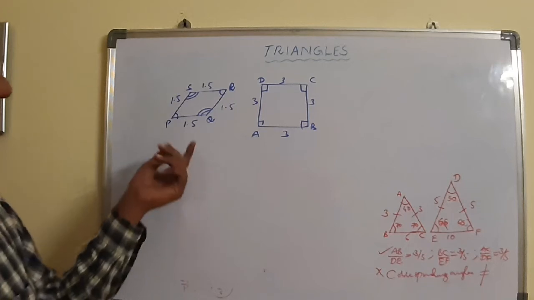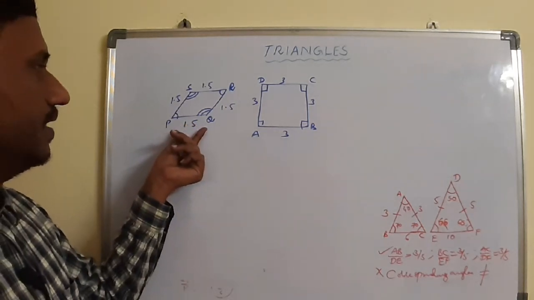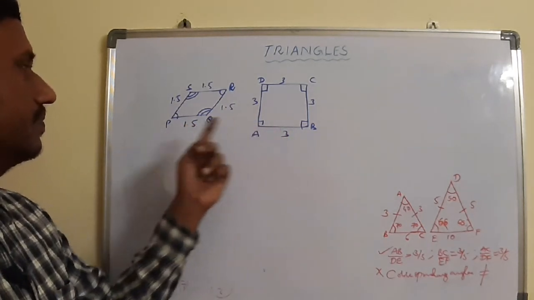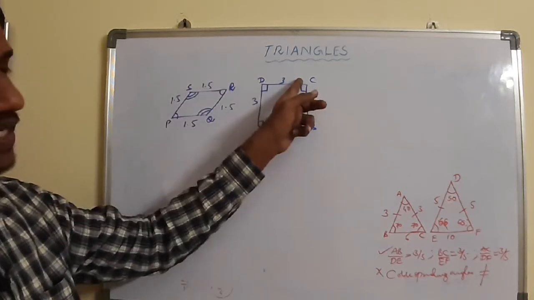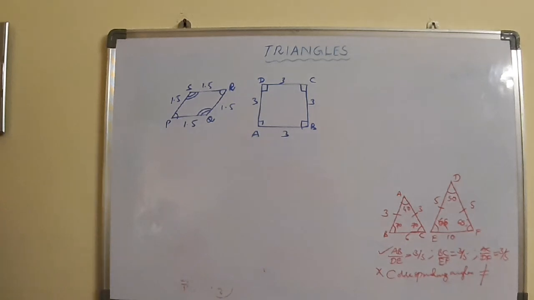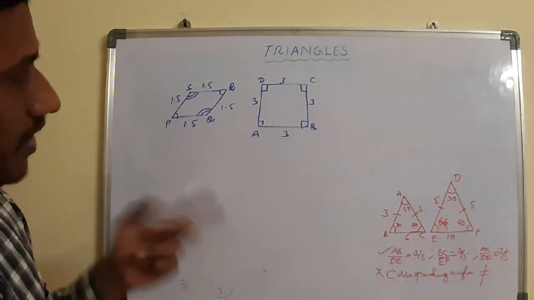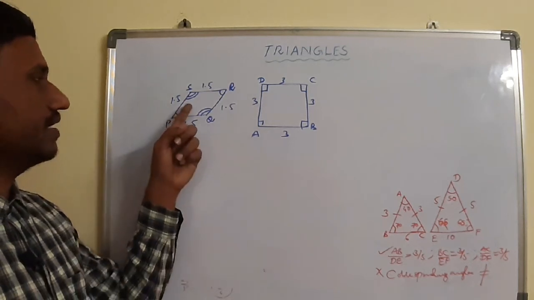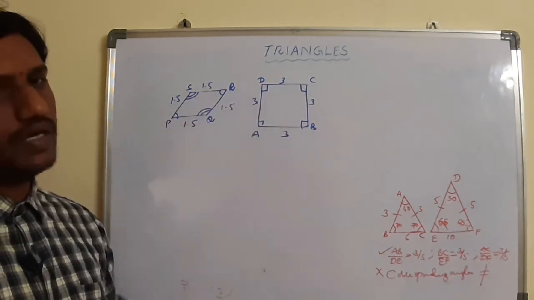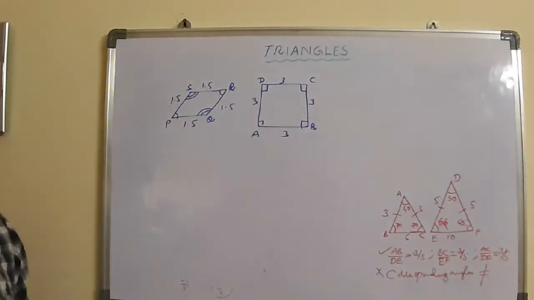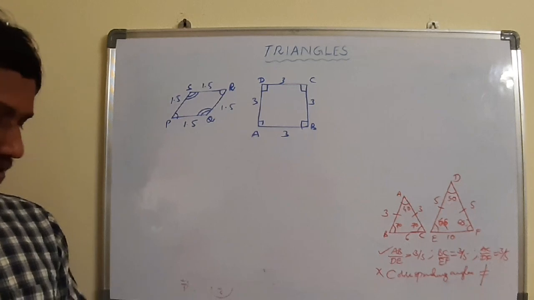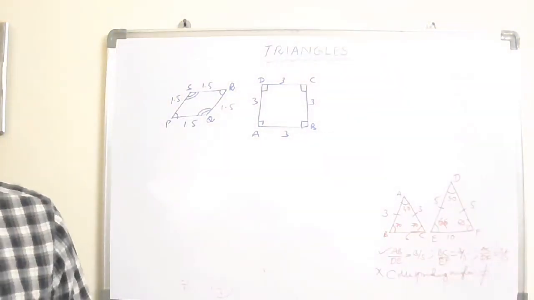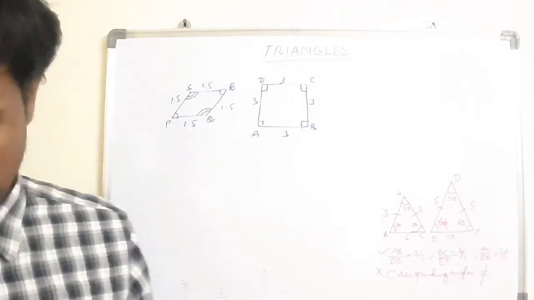Suppose you find the ratio between the corresponding sides, for example PQ corresponds to AB: 1.5 by 3, 1.5 by 3, 1.5 by 3, 1.5 by 3. That means they are maintaining the scaling factor, the same ratio. Even though they are maintaining it, because the corresponding angles are not equal, these two are not similar. By seeing it you can say directly. That is about the first exercise. Okay, we will discuss the theorems later. Thank you.